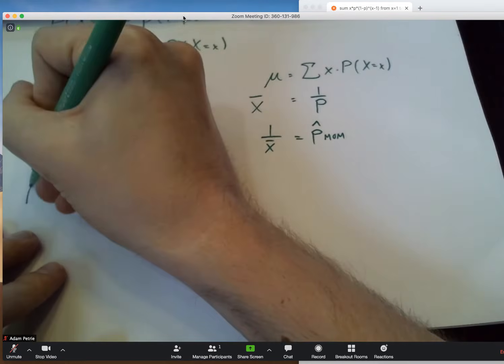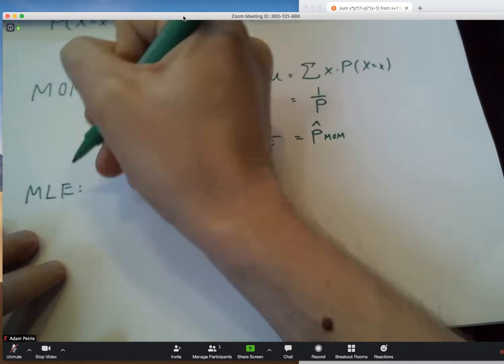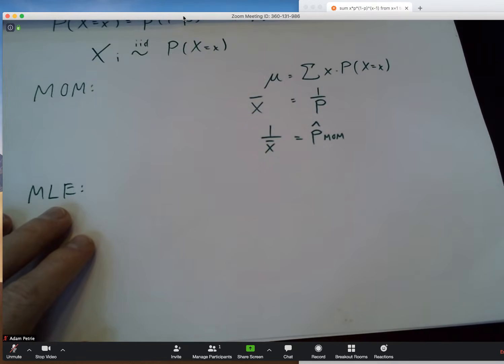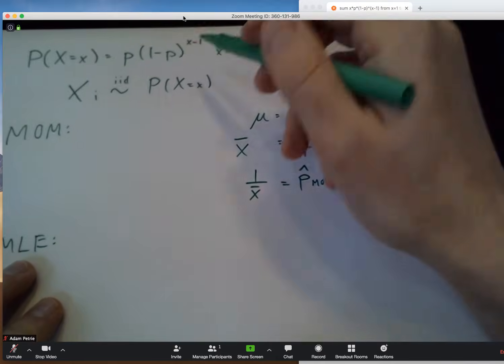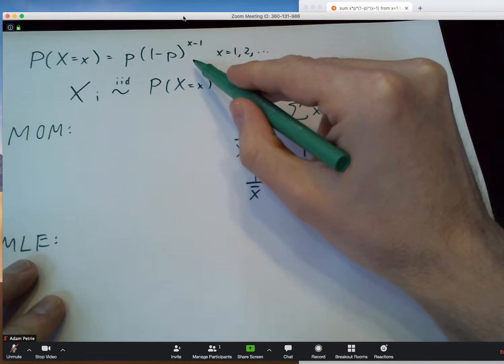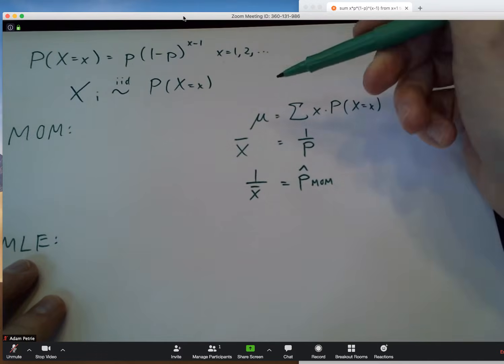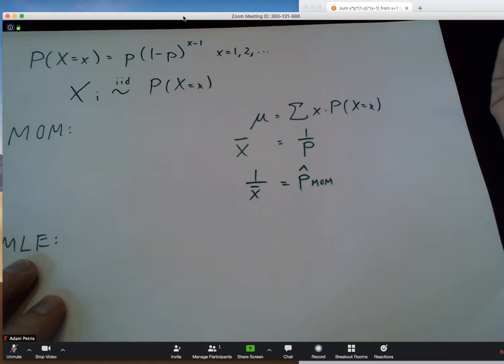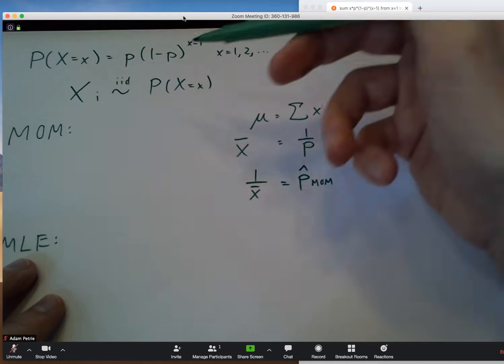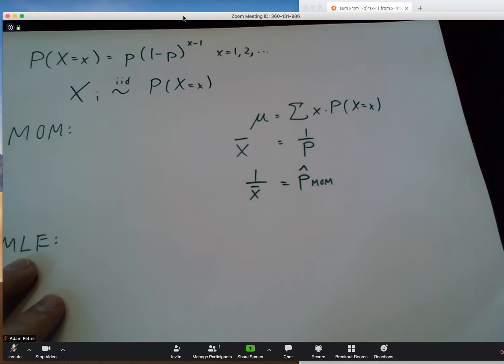What about the maximum likelihood method? Well, this approaches the problem in a slightly different manner. It says, all right, here's the probability distribution that we're working with. Let's choose the value of p so that this probability model has the highest chance of producing the data that we've collected. Now, we're going to represent the data values that we've collected not as 1, 15, 8, etc. We're going to leave it as x1, x2, x3 to see if we can develop a simple rule for what we need to do with the data in order to come up with the maximum likelihood estimate for what p is.